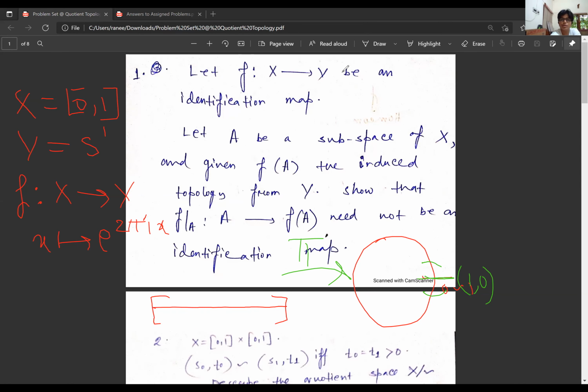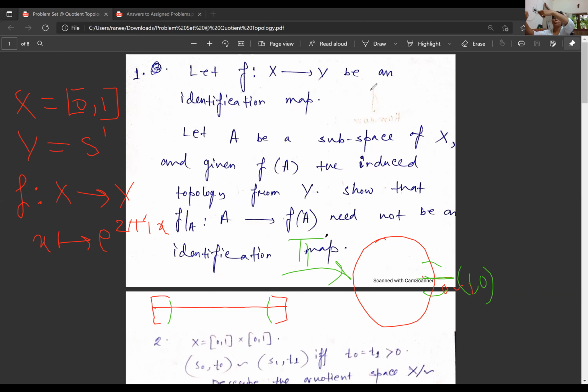So the inverse image of this kind of set, this kind of open arc which contains the point (1, 0), will be of this form. Why? Because the points 0 and 1 both are mapping to the same point (1, 0).